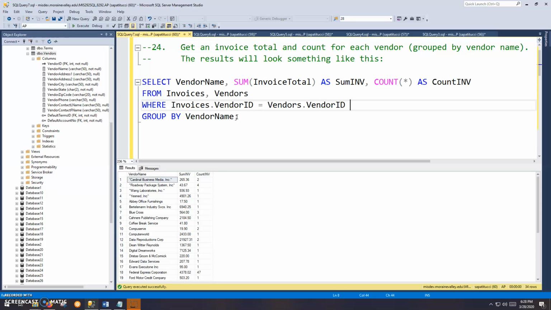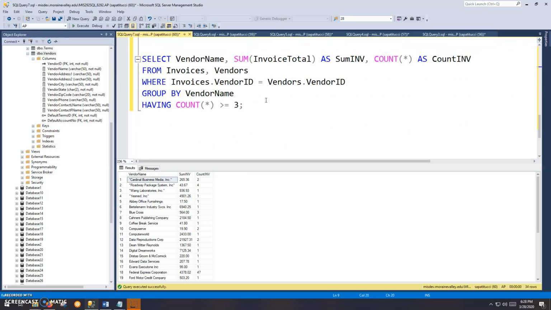All right, so in this case, I've modified this, I just copied and pasted number 24. It ended here originally, but I'm going to add a having clause. Having a count of greater than or equal to 3. I used the asterisk here when I was counting the number of invoices, so it wouldn't have hurt anything if I had done invoice total here. It might make it a little easier to understand in this case, so I can put that in there. Maybe that makes it a little clearer.